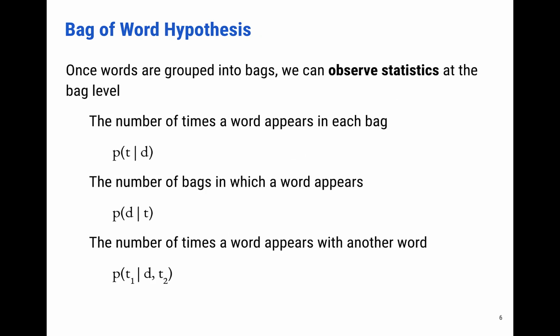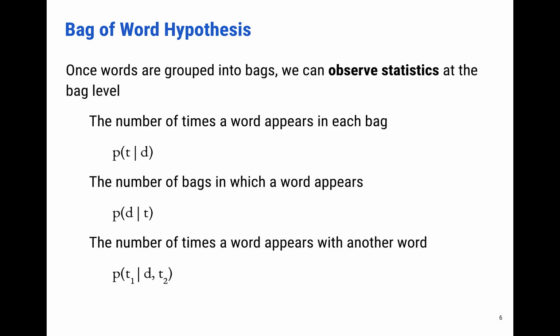So once we have things in this structure, a bag of words, we can observe some basic statistics that we can use to derive other statistical facts. Here are just three that I'll point out that are immediately obvious. The first is you can count how many times a word appears in each bag. So we saw that already. In terms of probability, what you're looking at there is a conditional probability, the probability of a term given a document. So if I know a document, the probability of a word given that document is what you're basically estimating when you count the words in a document.